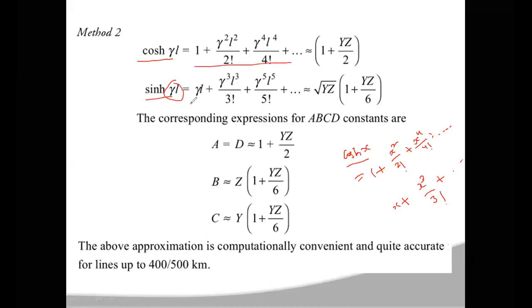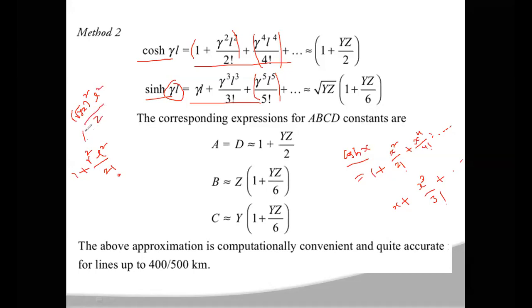In these expressions, the higher order terms can generally be neglected, as they have very small values. Now consider the term gamma squared L squared by 2 factorial. Gamma is root of small y small z, so gamma squared is yz, and you get yz L squared by 2.